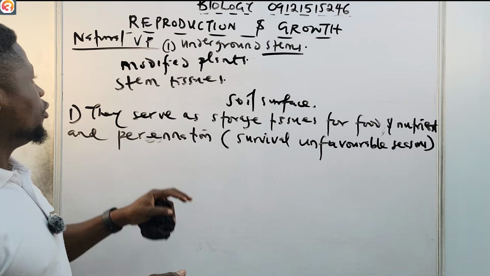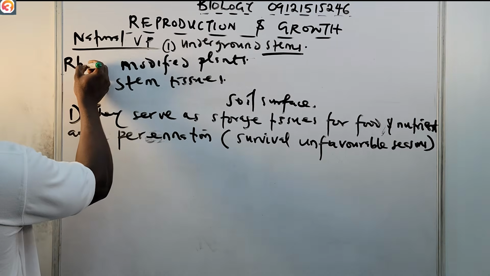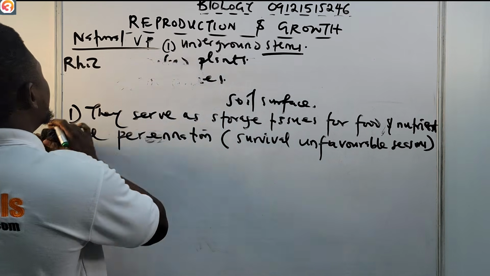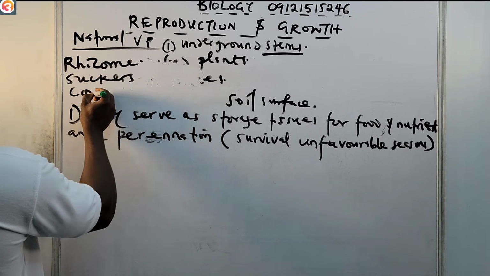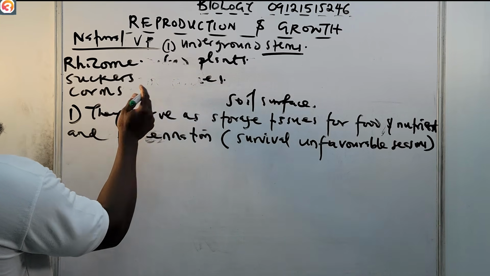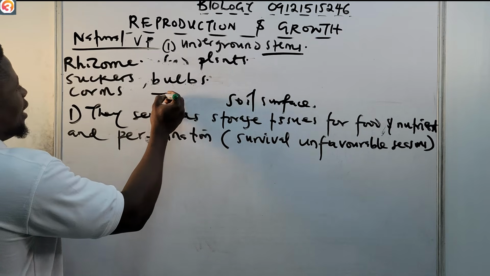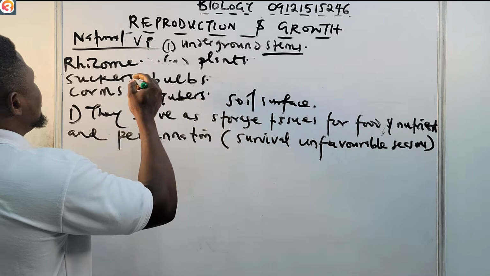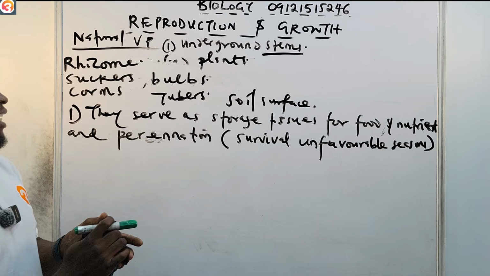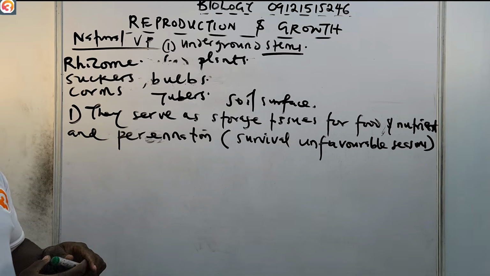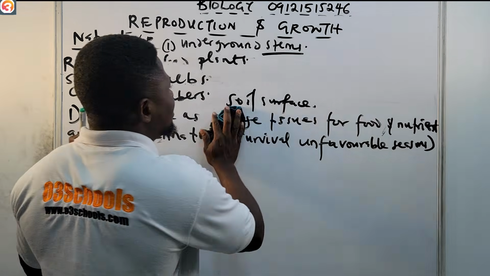Now, examples of underground stems. Basically, we have the rhizome, suckers, corms, then bulbs, and then also tubers. All of these are examples of underground stems, and we're going to look at them one after the other. Let us quickly look at the rhizome. What is the rhizome?